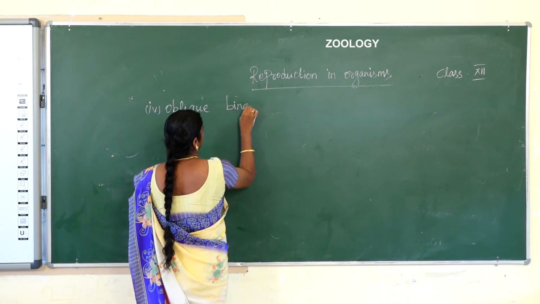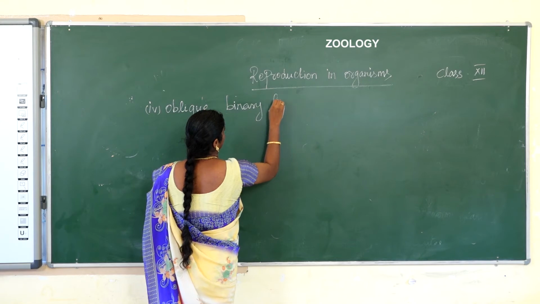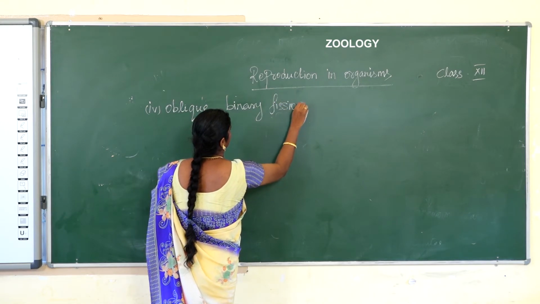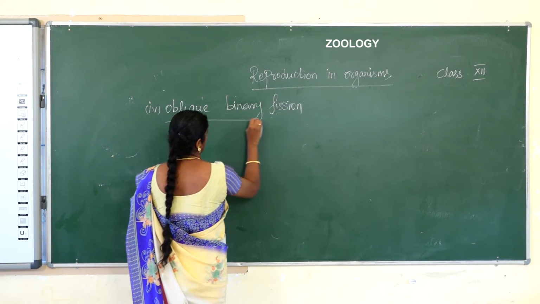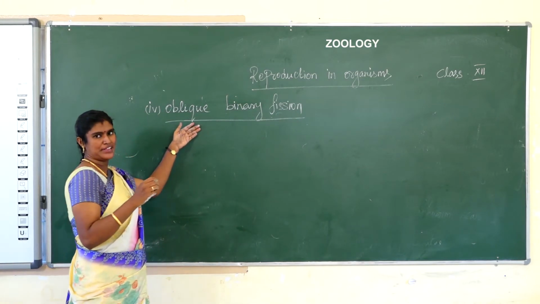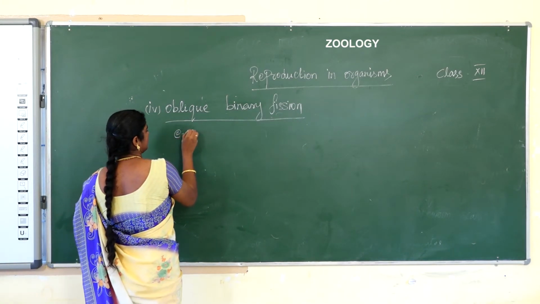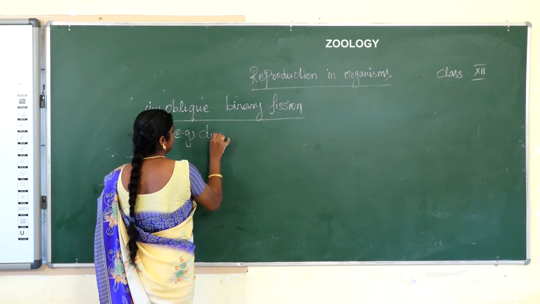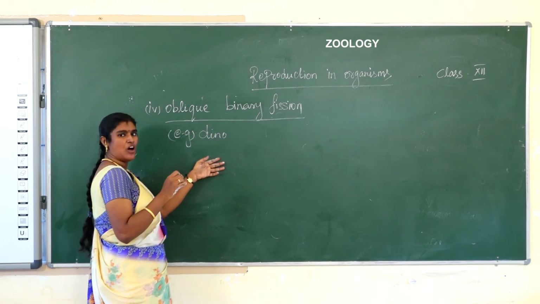Oblique binary fission is based on the oblique axis. The example is Dinoflagellate. Dinoflagellates are a kind of algae.